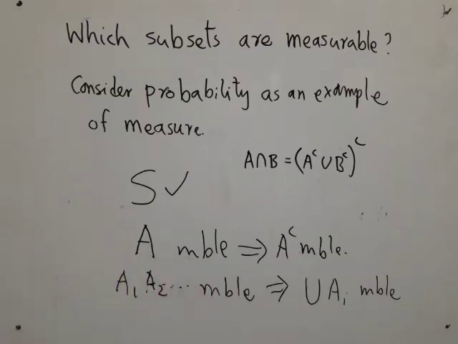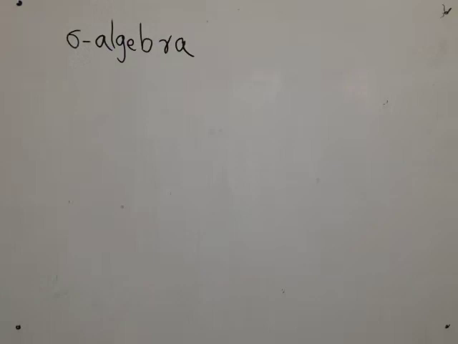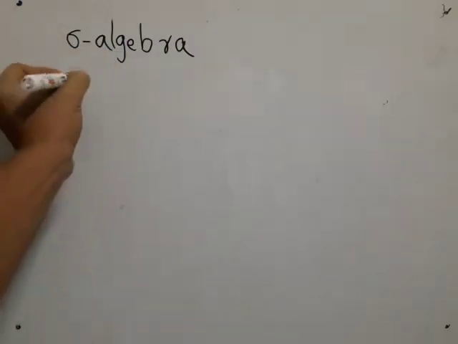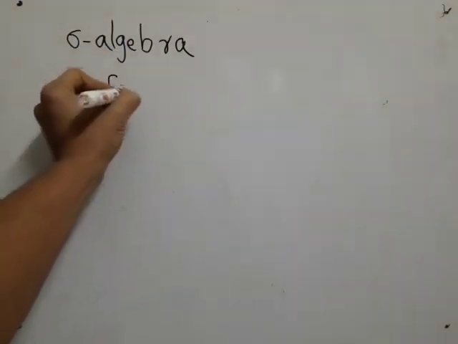It automatically gets included. So I have a collection of subsets of S that satisfies these conditions. That will qualify to be a domain of our measure. And this is called a sigma algebra, or sometimes also called a sigma field.